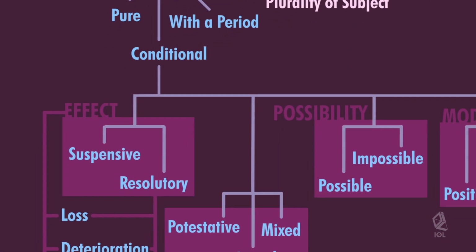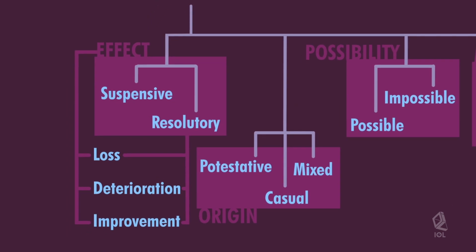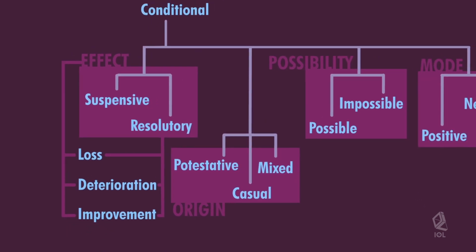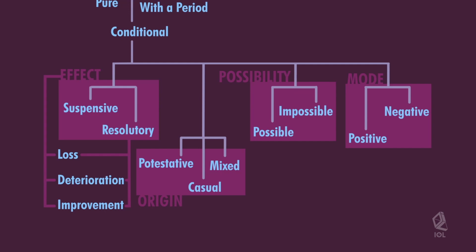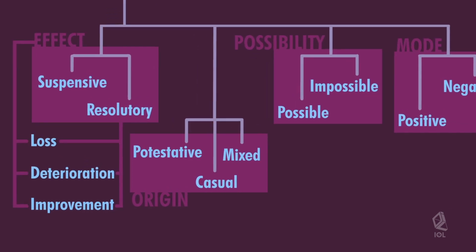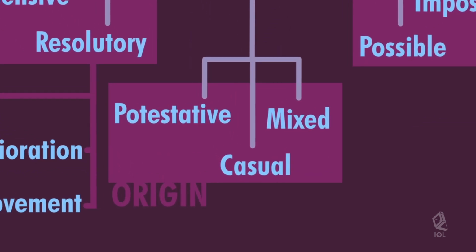Previously, we have discussed suspensive condition and resolutory condition. Today, we are going to talk about the other classifications. Classifications of conditions according to cause or origin include potestative, casual, and mixed.